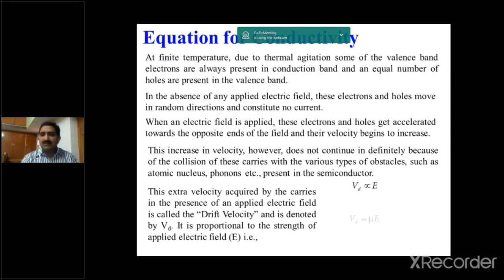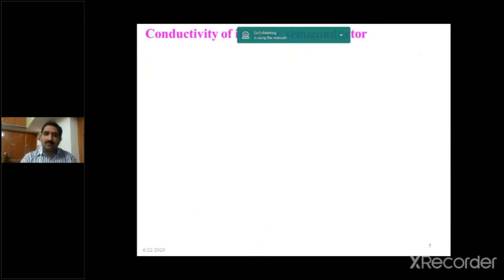So Vd is equal to some proportionality constant mu times E, where mu is called the mobility of the electron. So the mobility mu is equal to Vd by E. This is the relation between the drift velocity and the applied external electric field strength E, and between the applied field E and mobility. Mobility mu is equal to Vd by E.